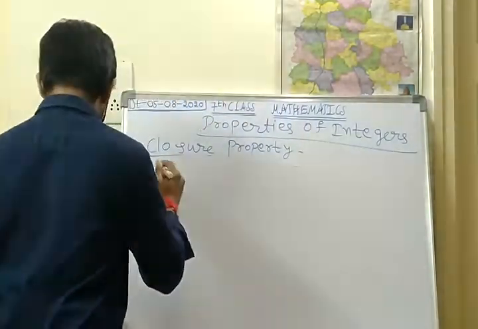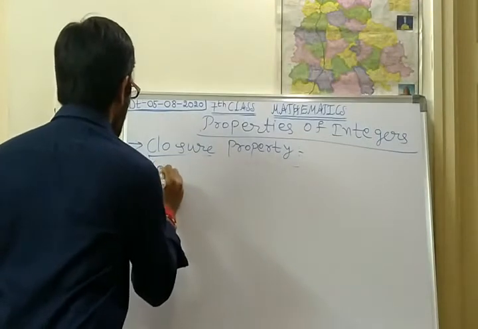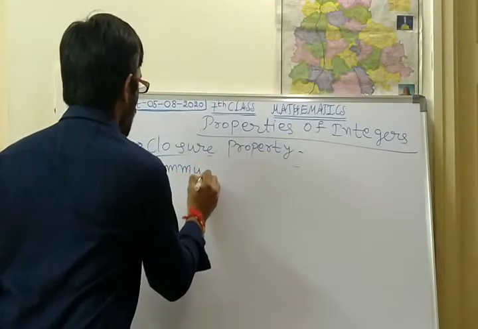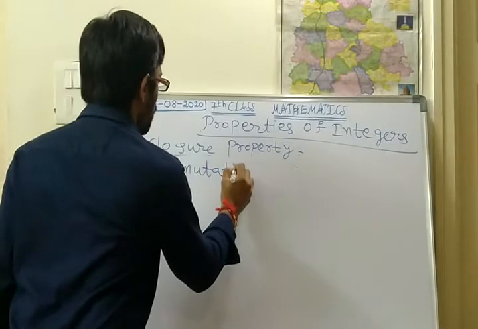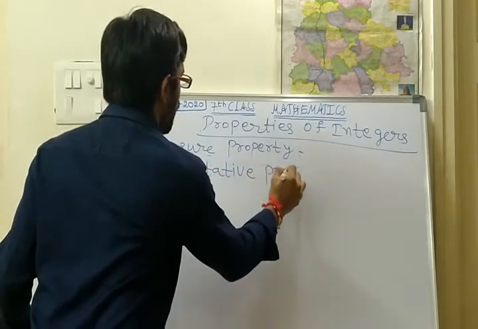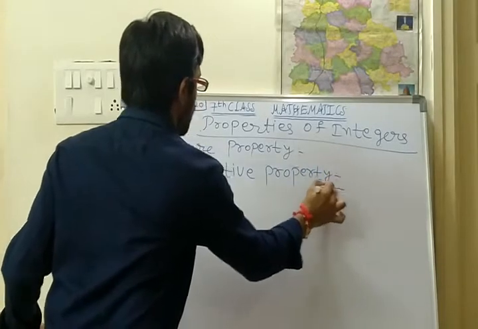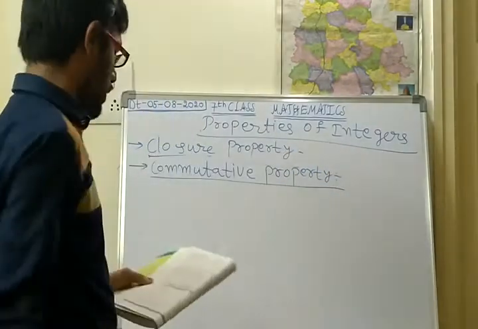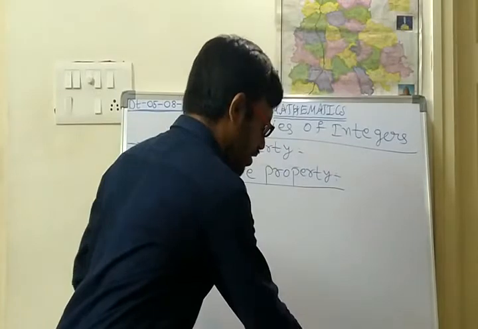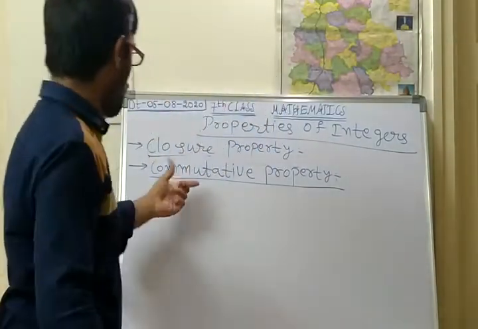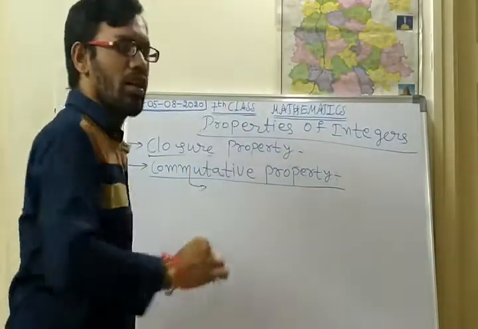The second one is commutative property. So what is commutative property? First of all, we shall see what is commutative. So commutative means what?